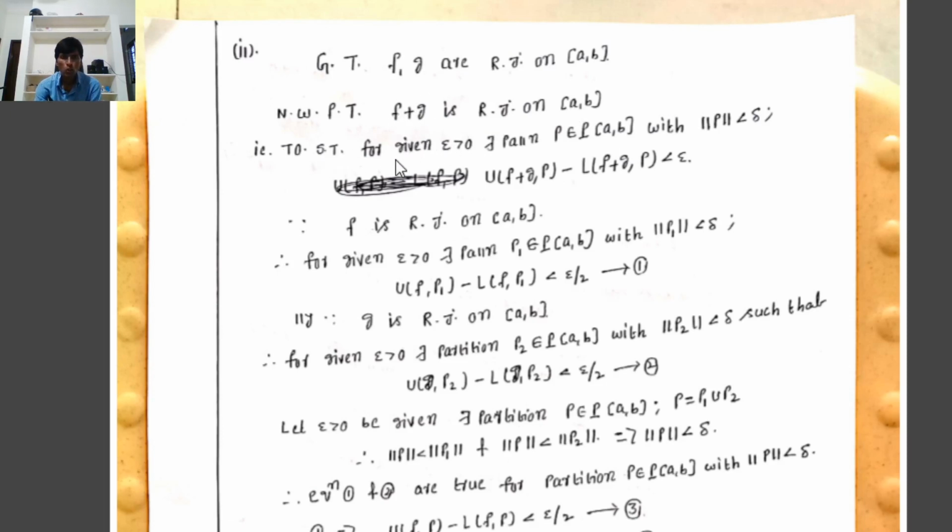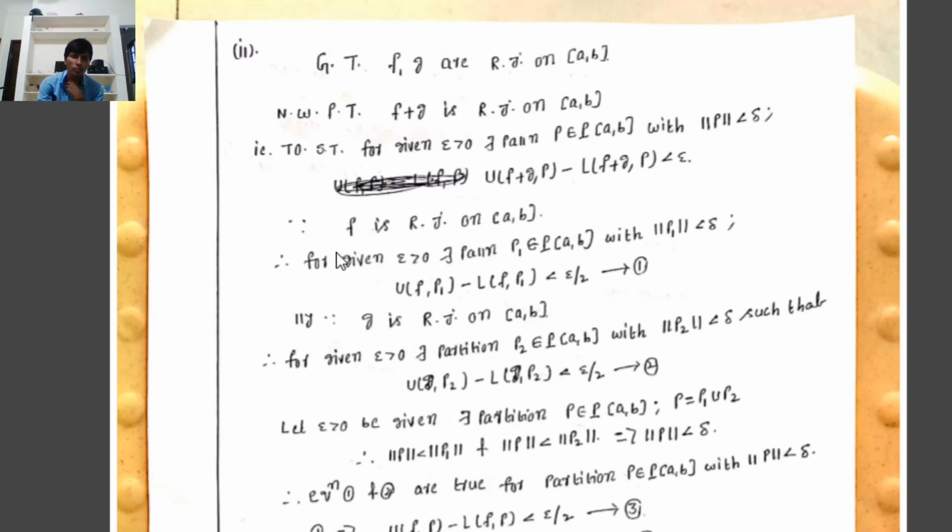That is, we have to show that for given epsilon greater than 0 there exists a partition P of [a, b] with norm of P less than delta such that U(f+g, P) minus L(f+g, P) is less than epsilon.